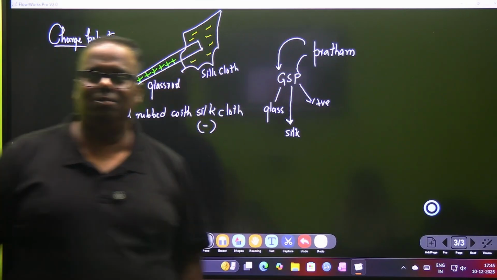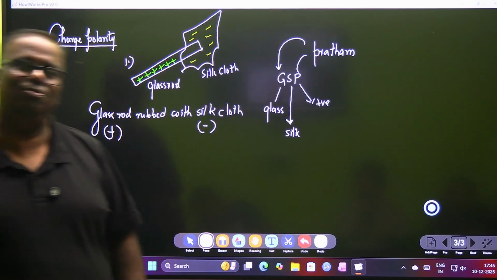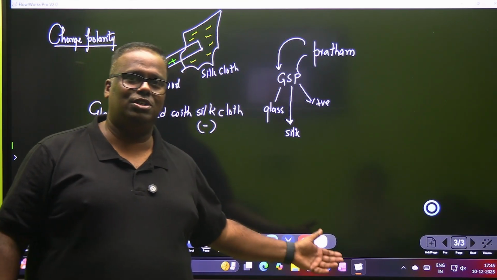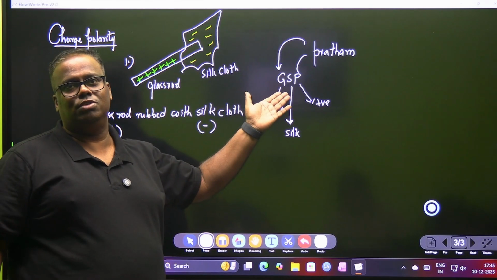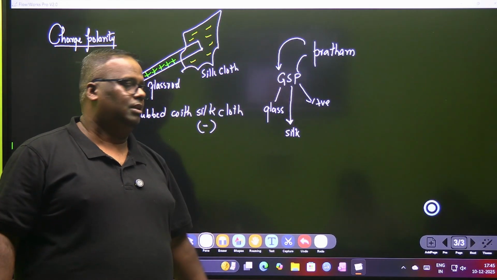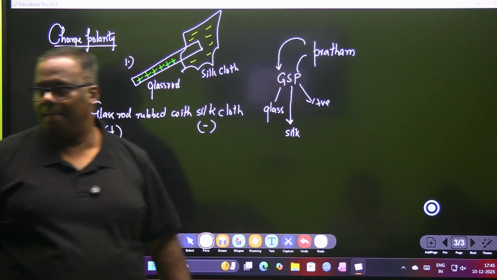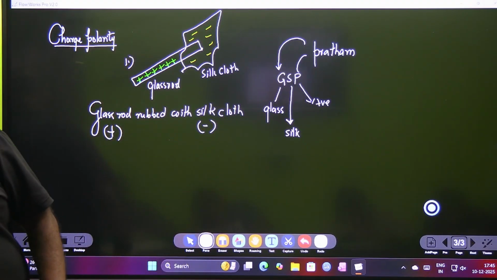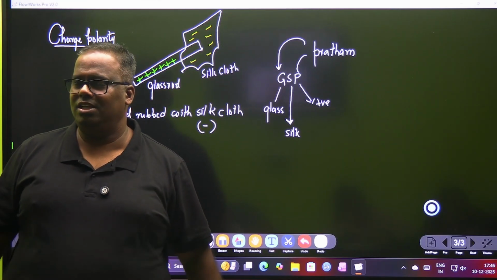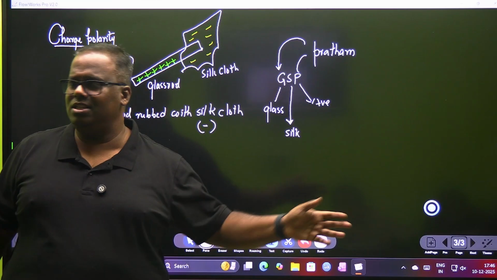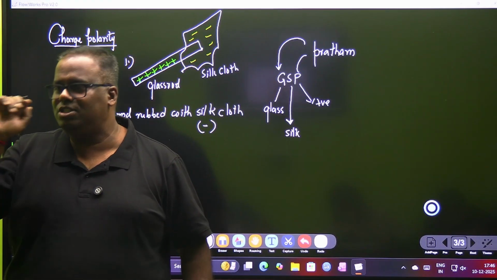You will not forget, but by the next time when you come to class, you'll forget who develops positive and who develops negative. Glass rubbed with silk will always develop a positive charge, and silk will develop. No, it is nothing like that. Try to understand. Silk has also developed a charge, but you cannot see a positive charge.